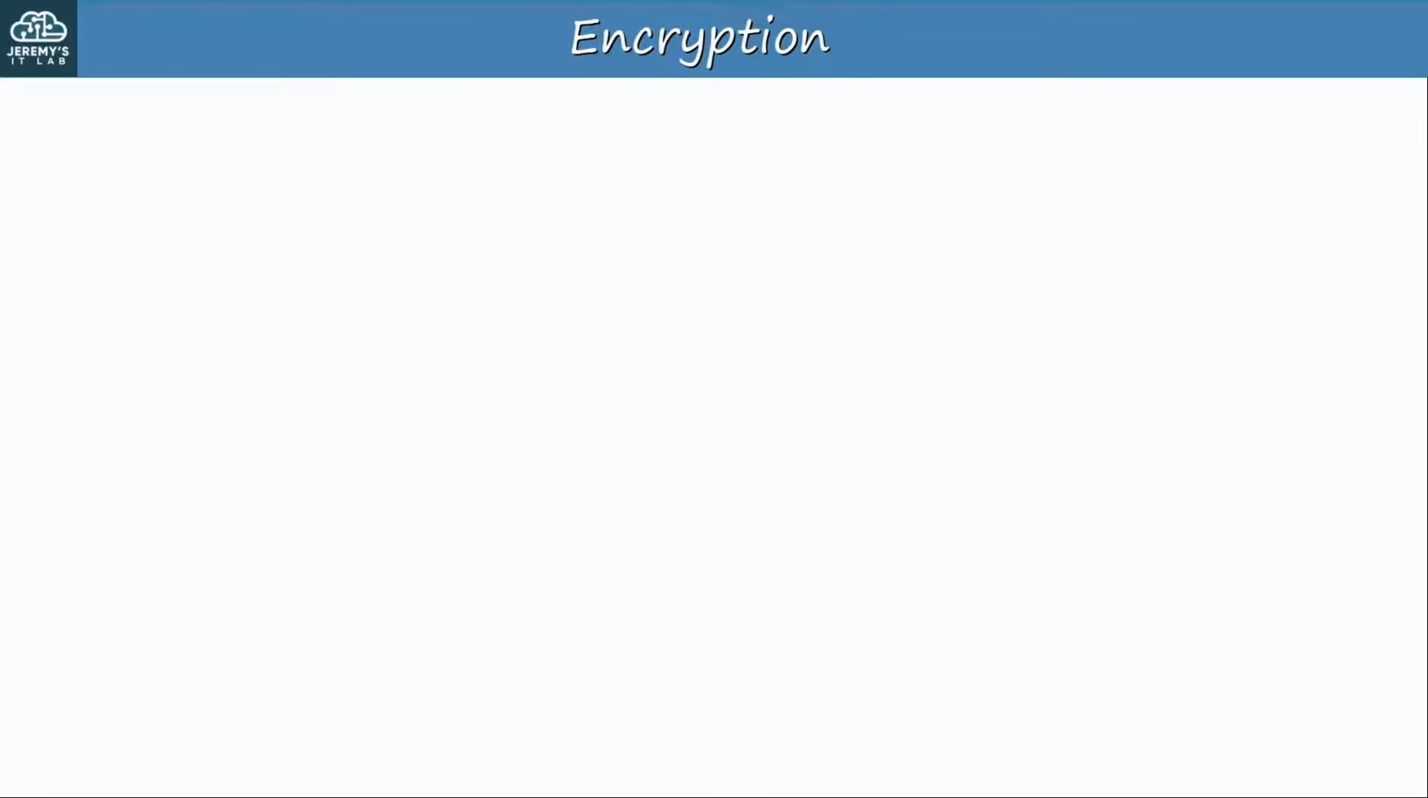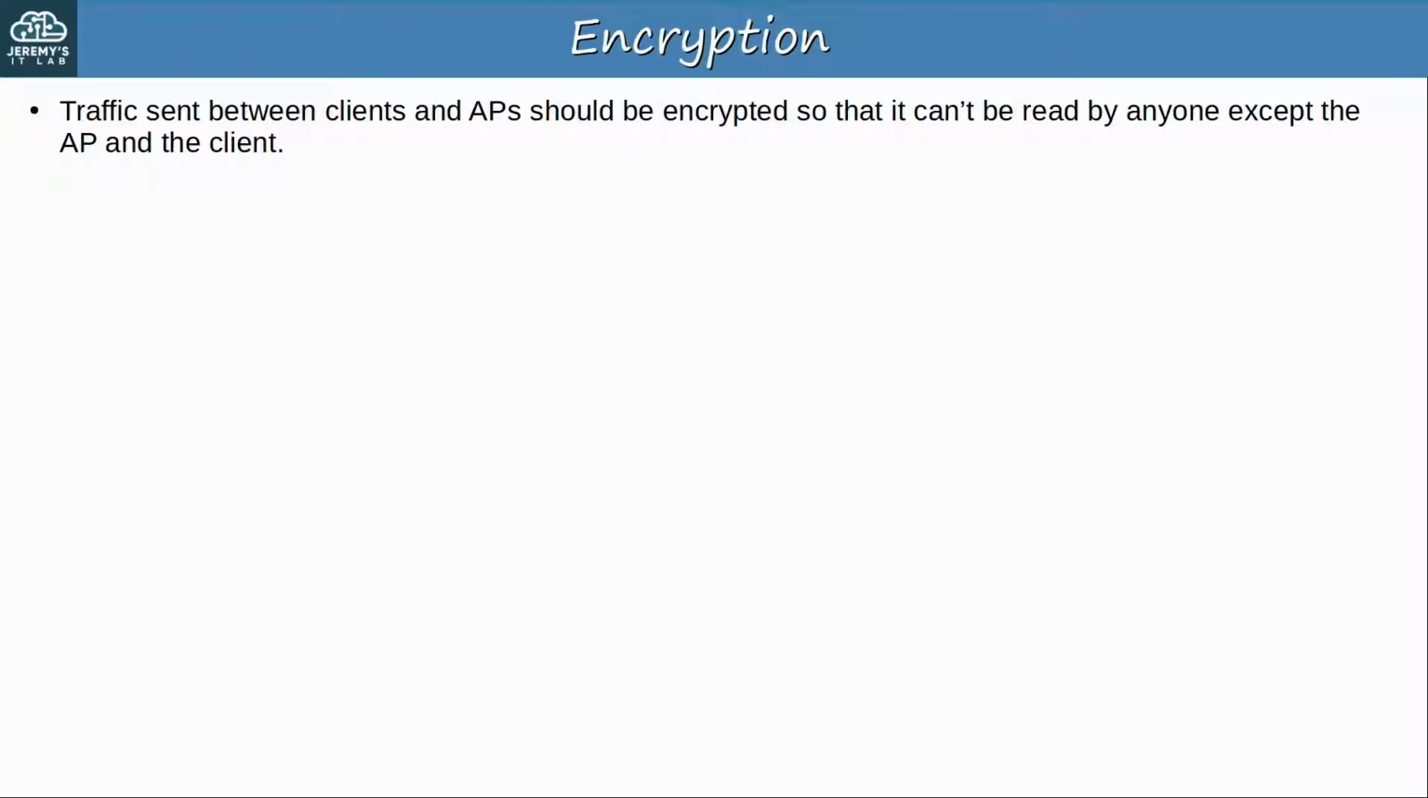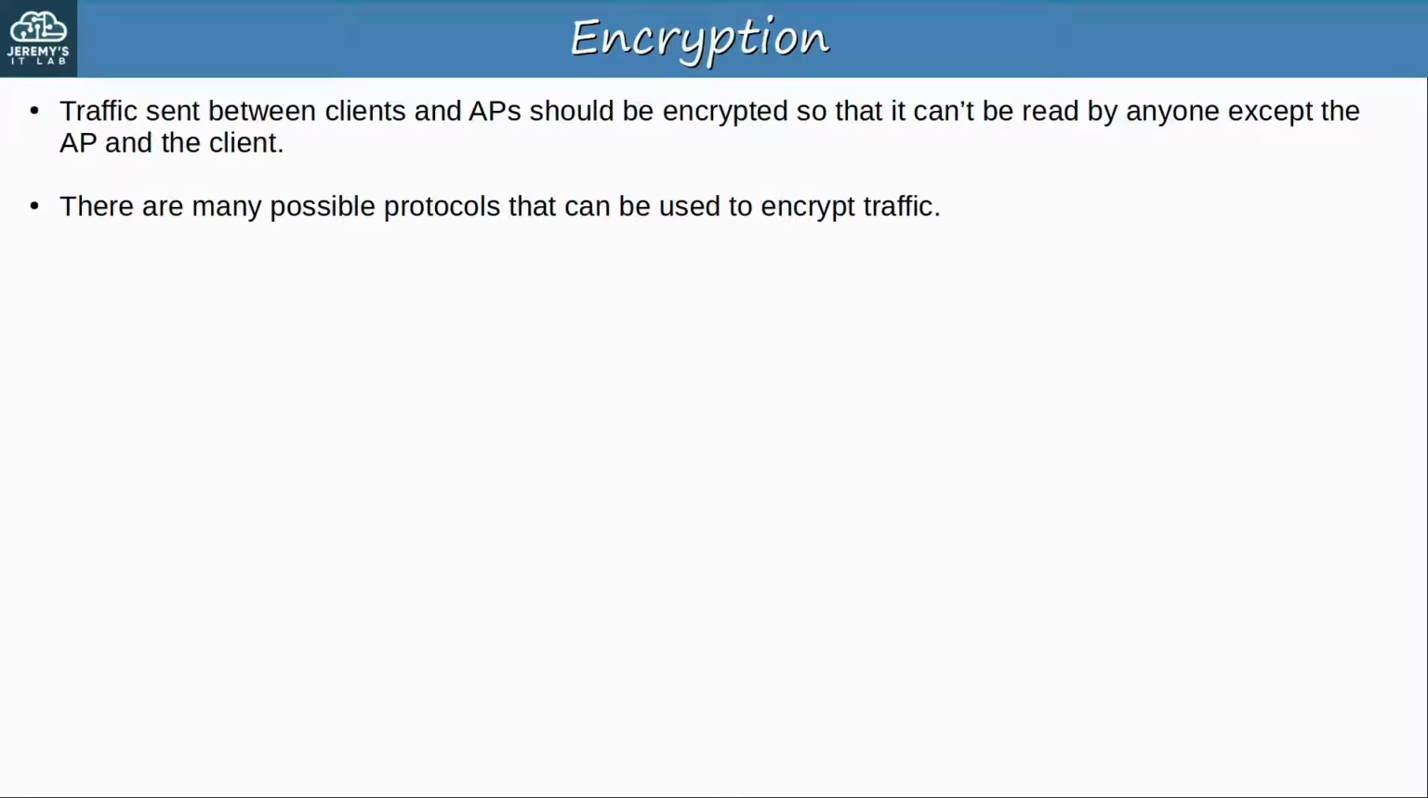Next is encryption. Traffic sent between clients and APs, so any wireless traffic, should be encrypted so that it can't be read by anyone except the AP and the client. You should know this already, but encryption means scrambling up the message so that only the sender and the intended recipient can read it. There are many possible protocols that can be used to encrypt traffic.